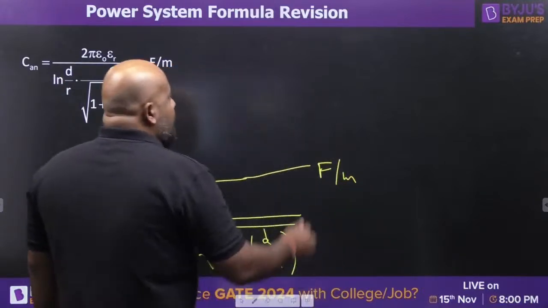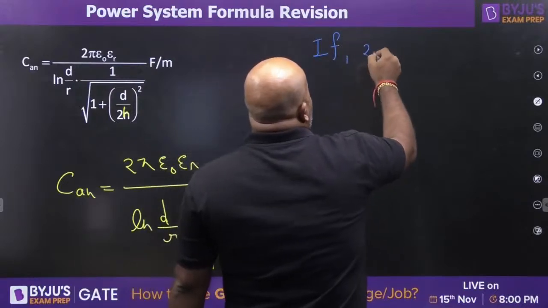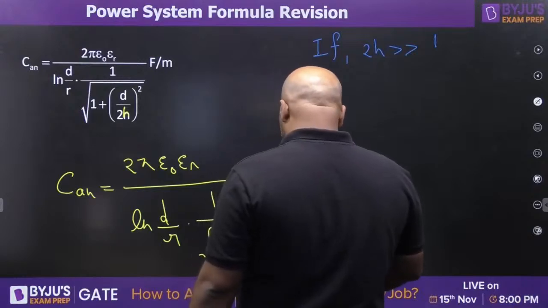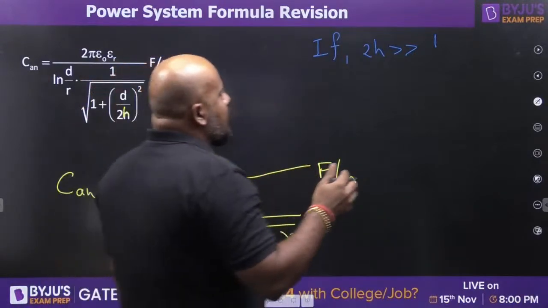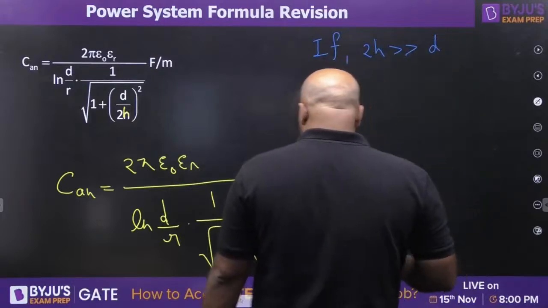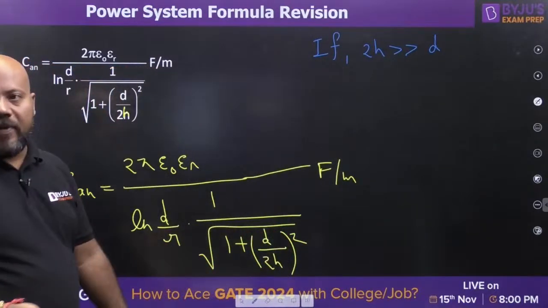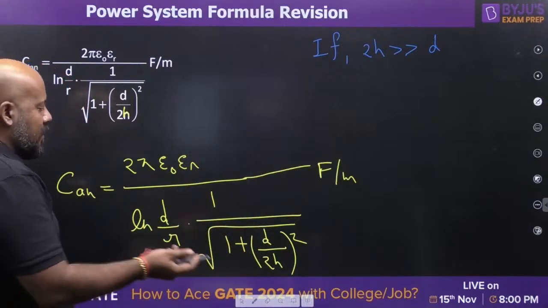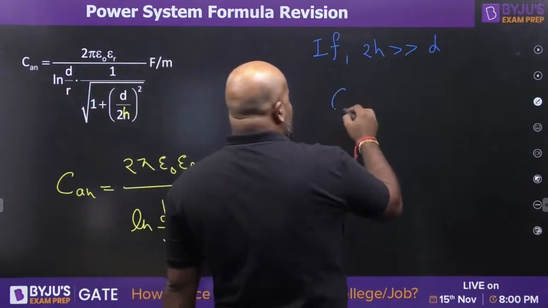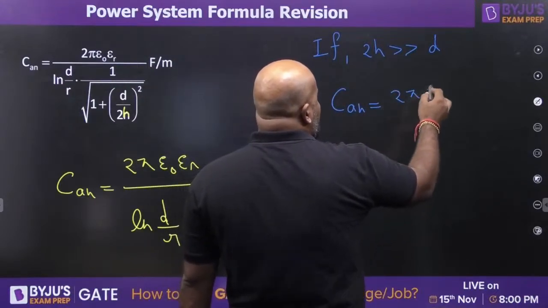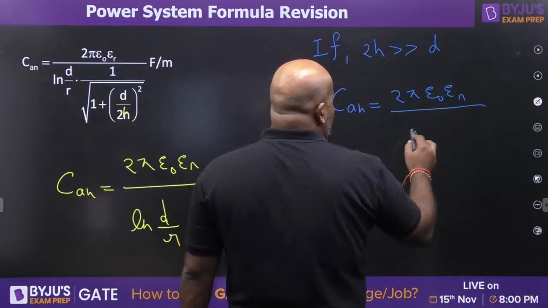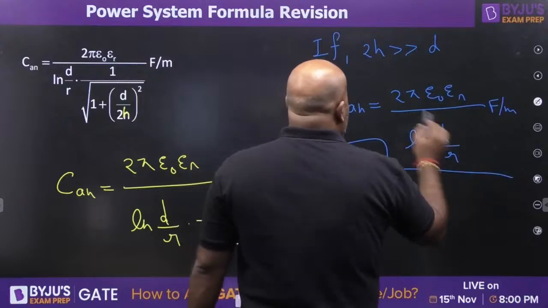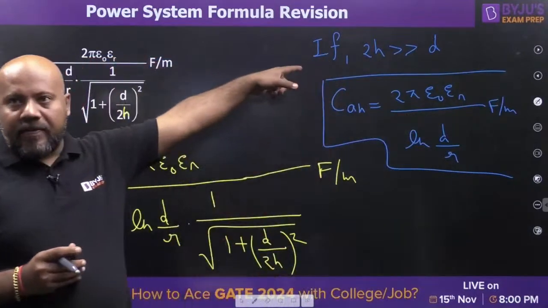But if 2h is going to be very high in comparison to d, then this ratio d upon 2h is going to be negligible. So, this whole term 1 upon under root 1 plus d upon 2h whole square is going to be equal to 1. So, it is simply going to come as the earlier expression, that is 2 pi epsilon naught epsilon r ln d by r farad per meter.